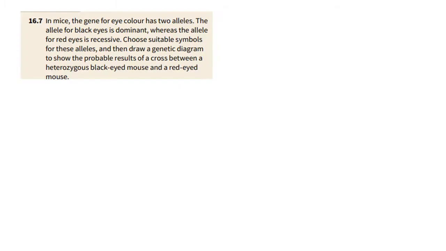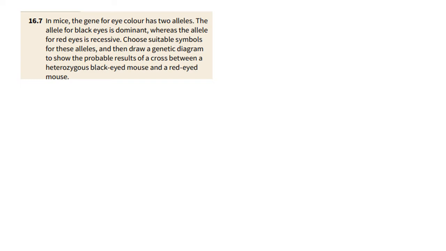Okay, this is our very first problem. I've left lots of space so I can scribble with my pen over here. I'm just going to use a black pen this time around. It says: in mice, the gene for eye color has 2 alleles. The allele for black eyes is dominant, whereas the allele for red eyes is recessive. Choose suitable symbols for these alleles and then draw a genetic diagram to show the probable results of a cross between a heterozygous black-eyed mouse and a red-eyed mouse.